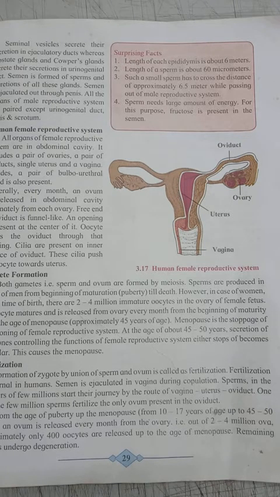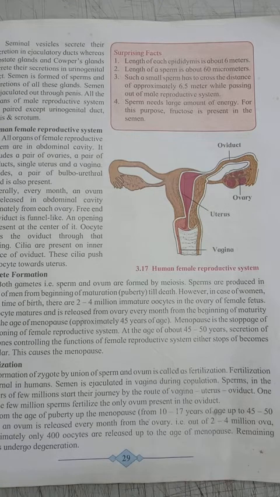Now the next topic is the human female reproductive system. All the human female reproductive organs are in the abdominal cavity. In the female reproductive system, there are a pair of ovaries, a pair of oviducts, a single uterus and vagina.